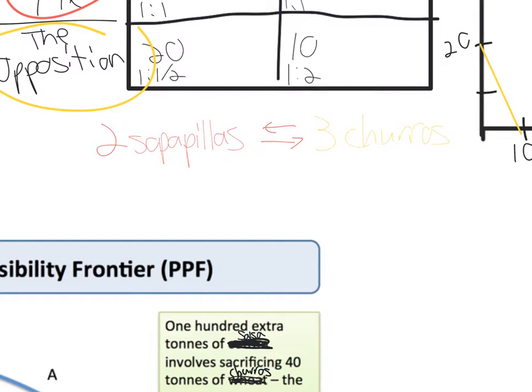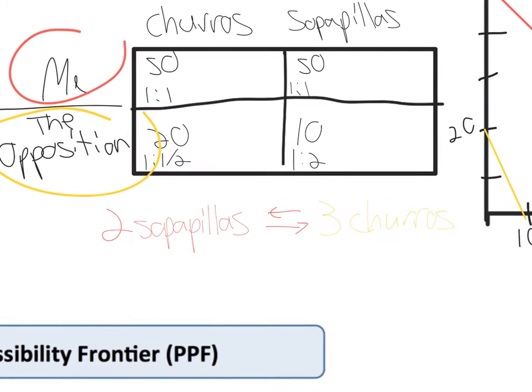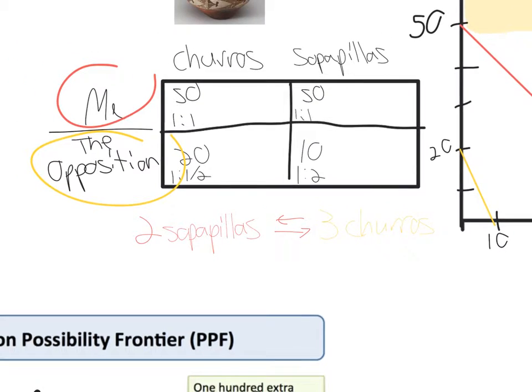Okay, I wanted to add one more thing. There are benefits to trade, and trade can improve specialization. And an example of beneficial trade for both parties between me and the opposition is me trading 2 sopapillas to the opposition for 3 churros. Since it benefits me because normally it would cost me 2 churros to make 2 sopapillas, so I'm gaining an extra churro from this trade.